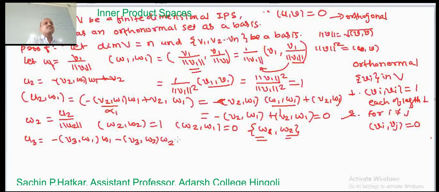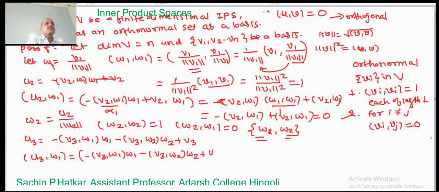Now we can see that u3 comma w1 equals minus v3 comma w1 times w1, minus v3 comma w2 times w2, plus v3, with its inner product with w1. These are scalar terms, alpha 1 and alpha 2.